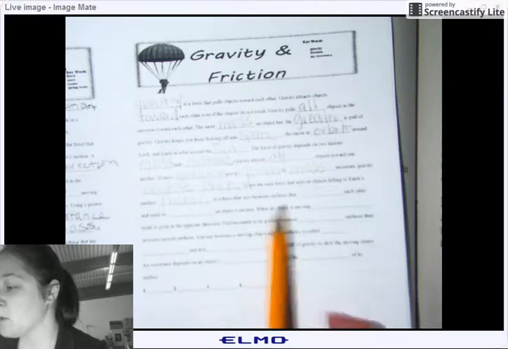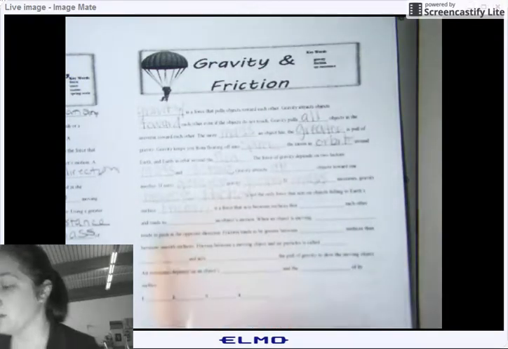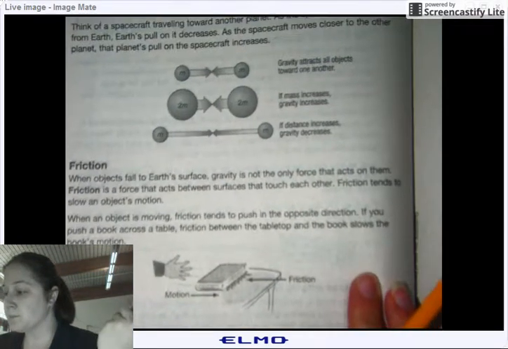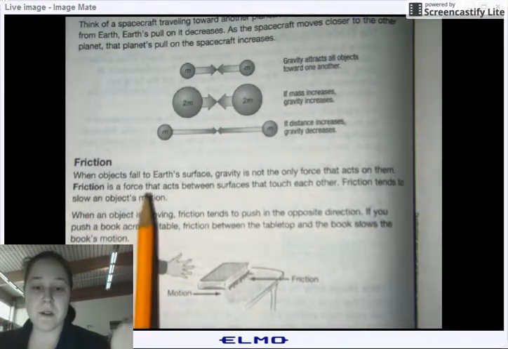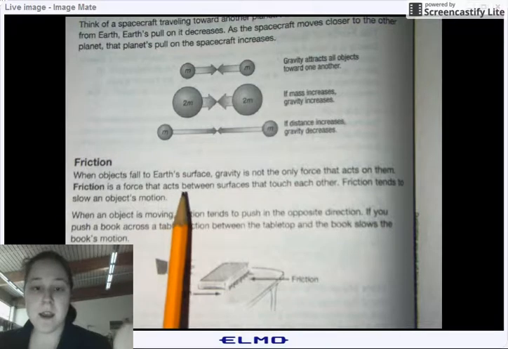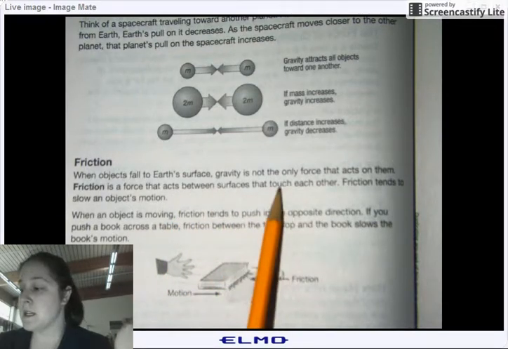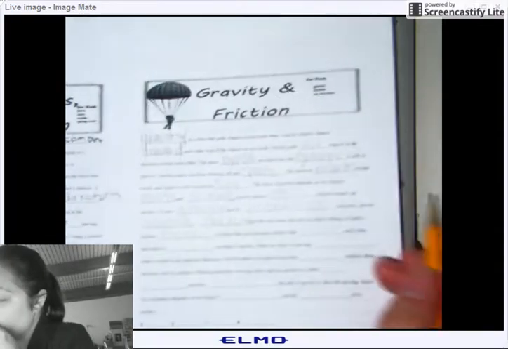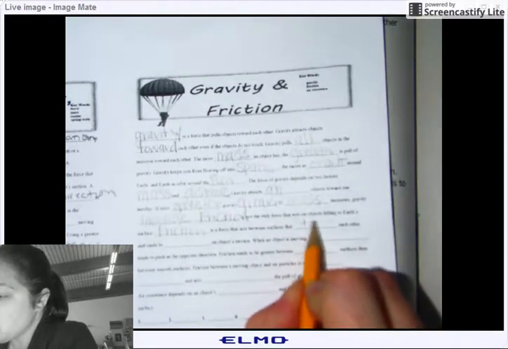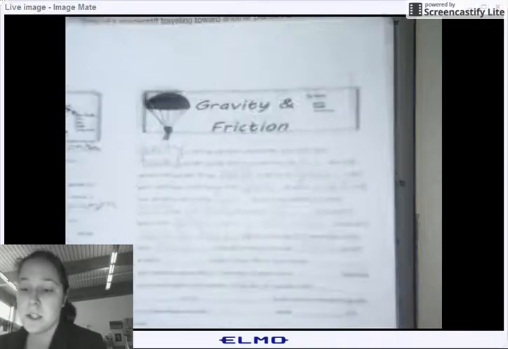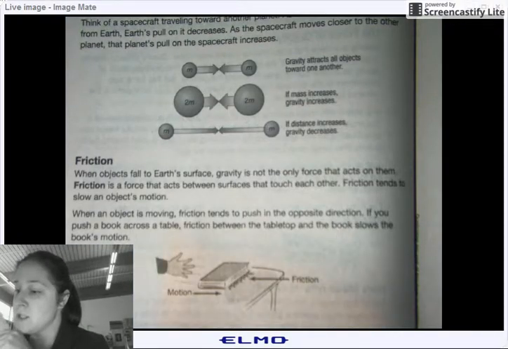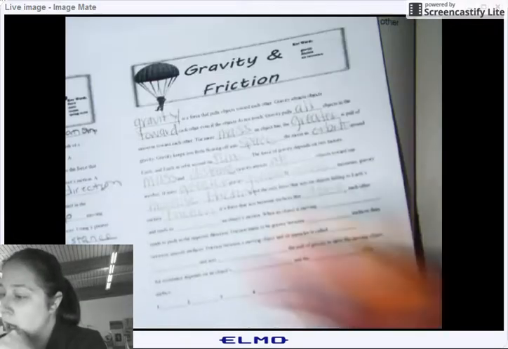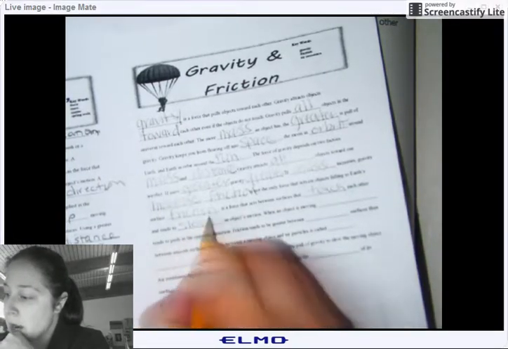Friction is the force that acts between the surfaces that touch each other and tends to slow an object's motion. Write it in: slow an object's motion.